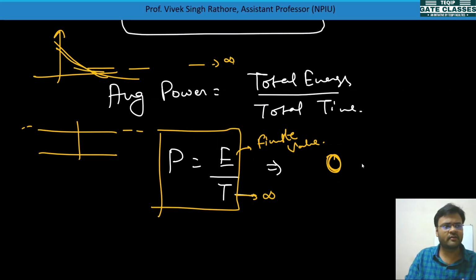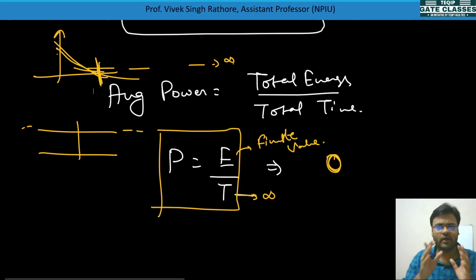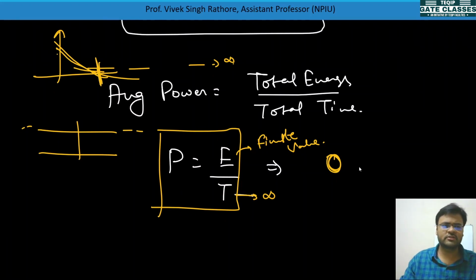It was decaying. At some time it becomes 0. So even if you take till infinity, the value will come only this much. That is what I am telling. If you take time infinite but a finite value is coming, then power will be 0, which I told earlier: for an energy signal, energy will be finite but power will be 0. So this is proving that thing.